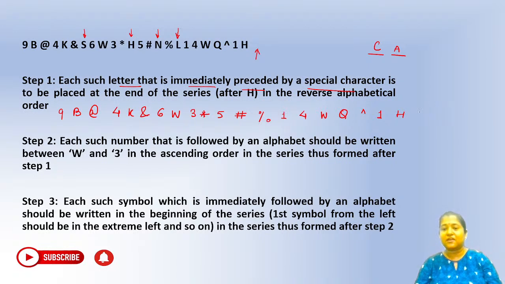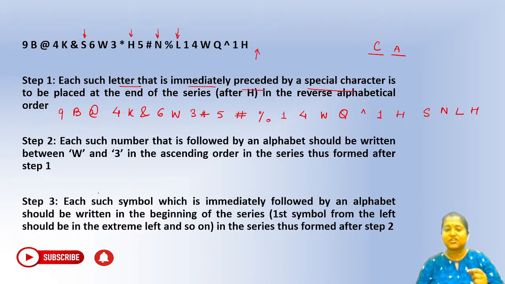So we will have this one as s, then we will have your n, right? Then we will have your L, and then we will have your H. Okay. So S, N, L, H. I hope this is clear, everybody, because it has to be written in the reverse alphabetical order. Everybody clear with this? Now quickly go to step number 2 and see what has to be done.